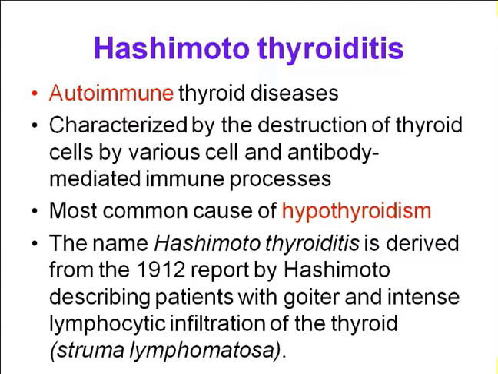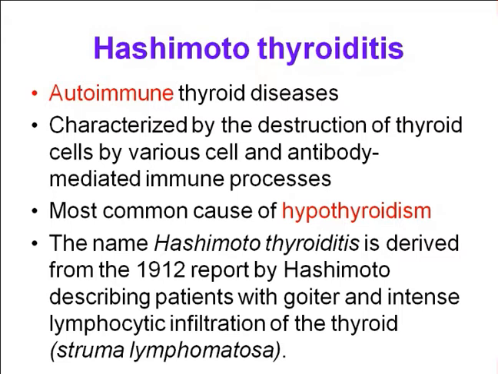Talking about Hashimoto's thyroiditis, it's an autoimmune thyroid disease. I think by this time all of you are aware what autoimmune is. Apart from thyroid disease, there are many other autoimmune disorders, like systemic lupus erythematosus and rheumatoid arthritis. Hashimoto's thyroiditis is inflammation of the thyroid due to autoimmunity.